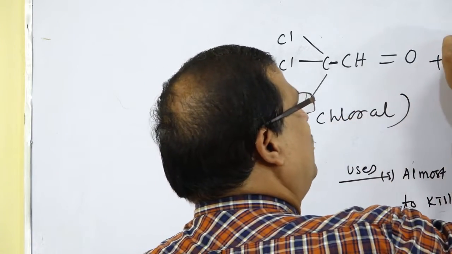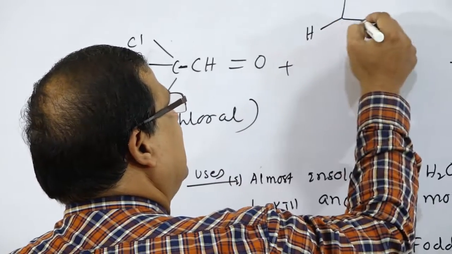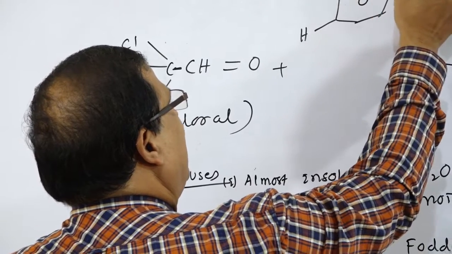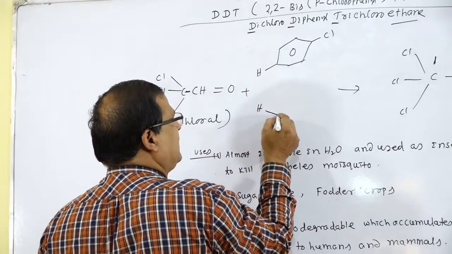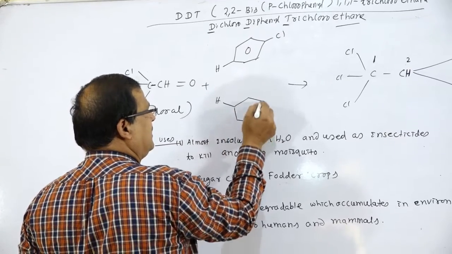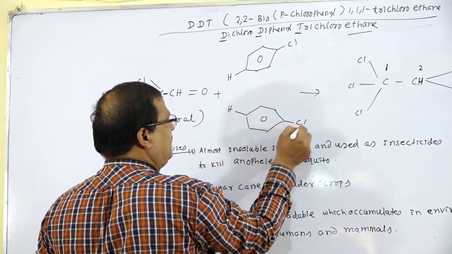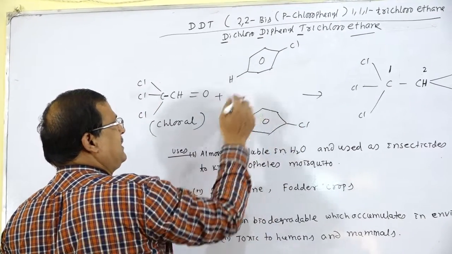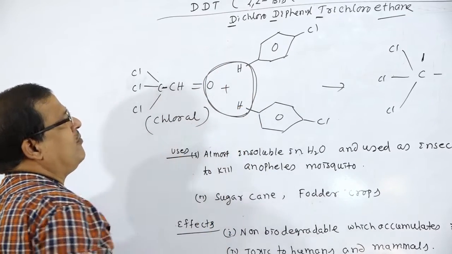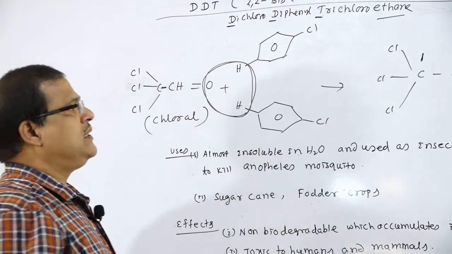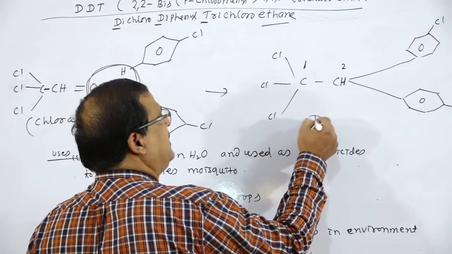That reacts with chlorobenzene. This is the formula for chlorobenzene. This is removed in the form of water, so there is the formation of DDT.